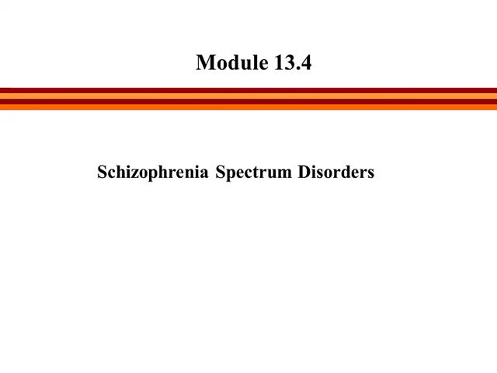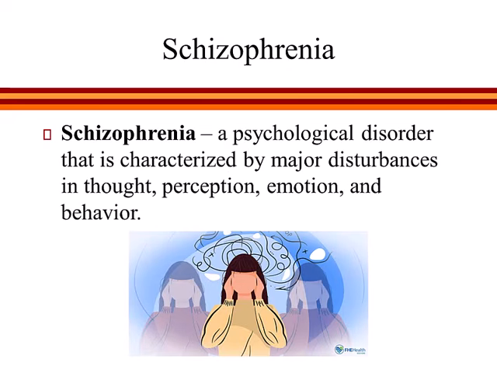In this last video, I'll discuss schizophrenia spectrum disorders. Schizophrenia is a psychological disorder that is characterized by major disturbances in thought, perception, emotion, and behavior. Compared to other disorders, schizophrenia is relatively rare. The lifetime prevalence in the US is only about 1%.